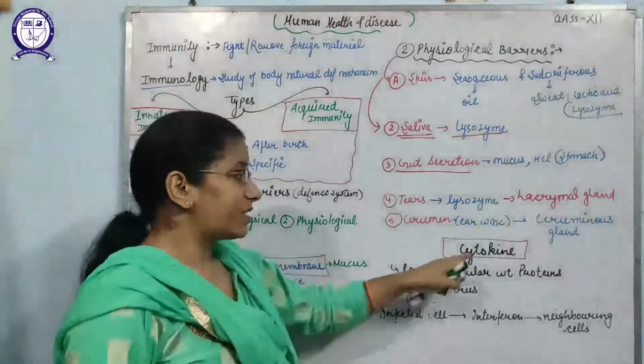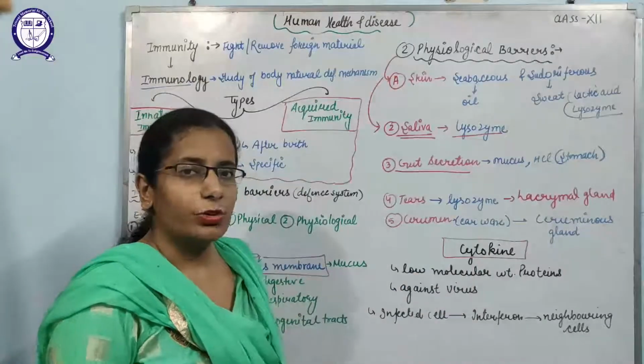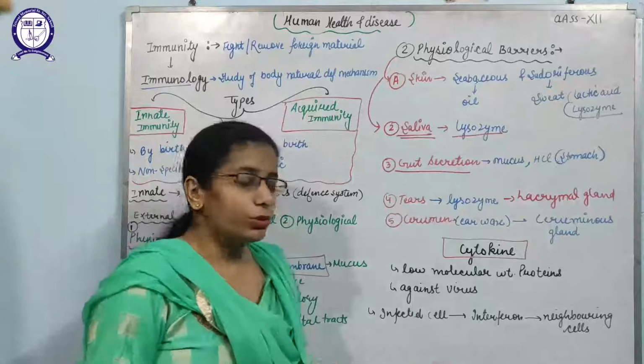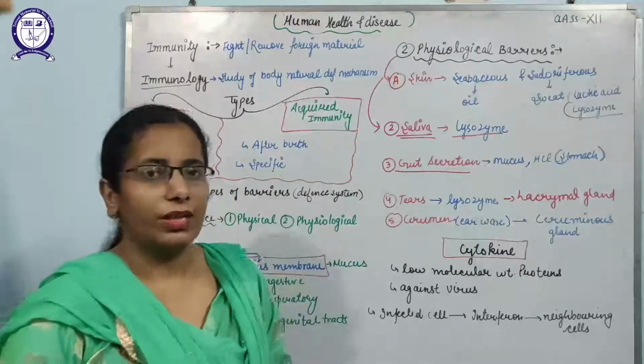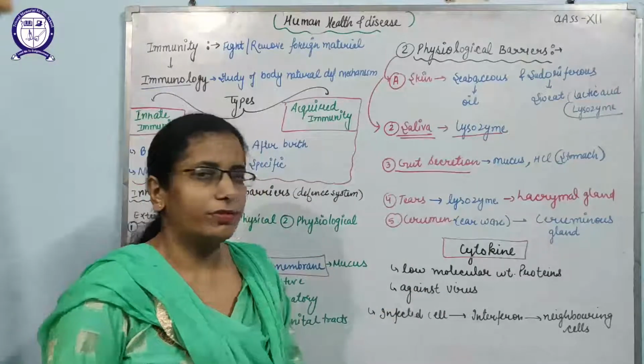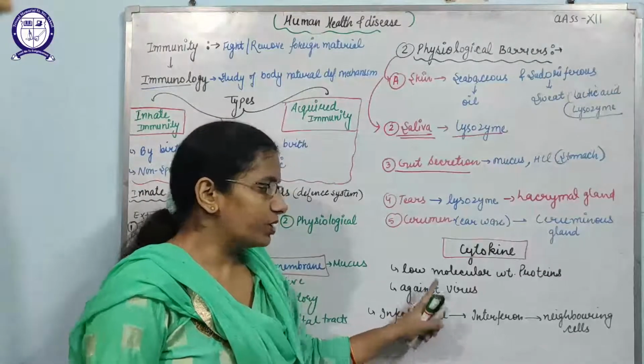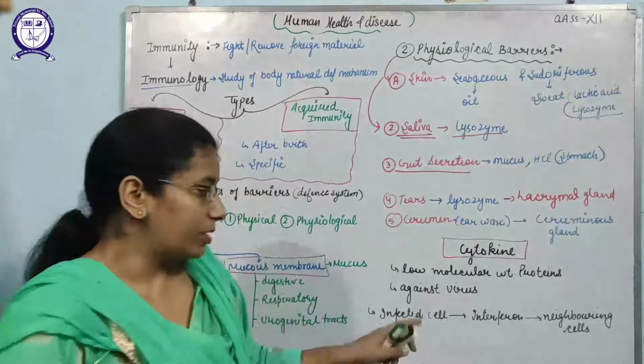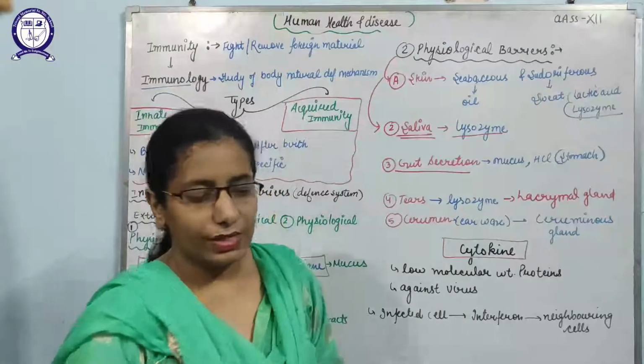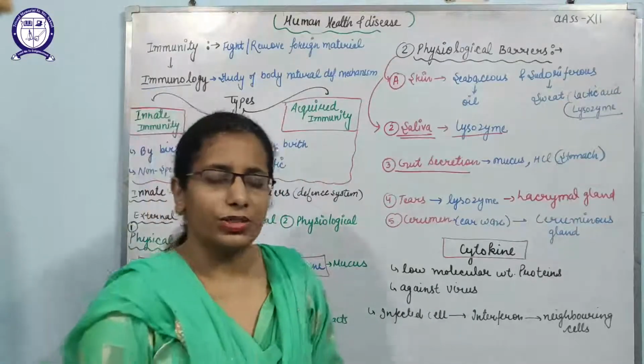After that, next is the cytokine barriers. Cytokine barriers include low molecular weight proteins, and it specifically releases these proteins against viruses. So what happens if a virus attacks any cell of the body?